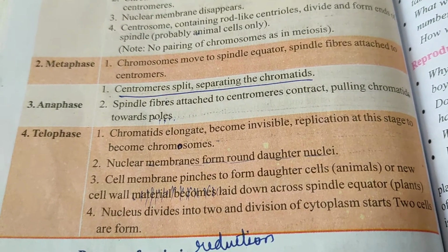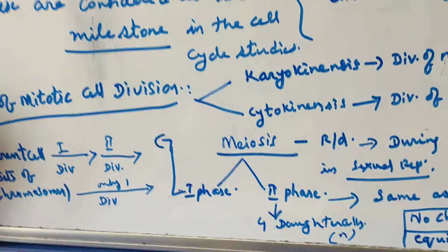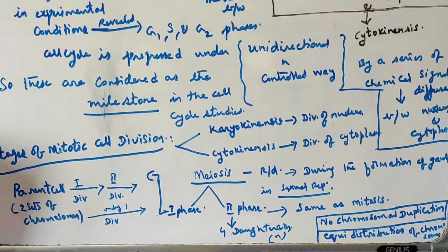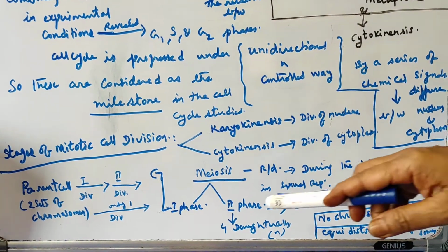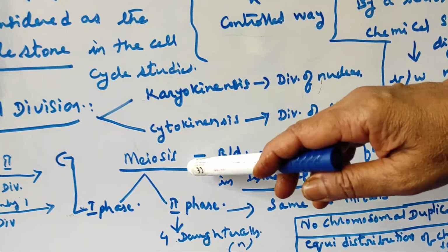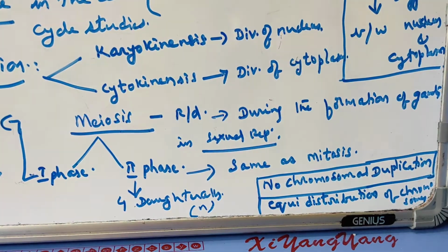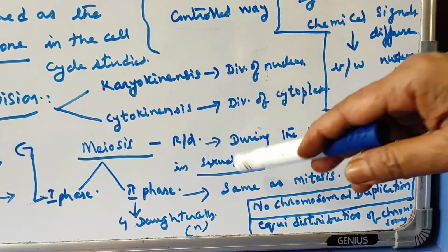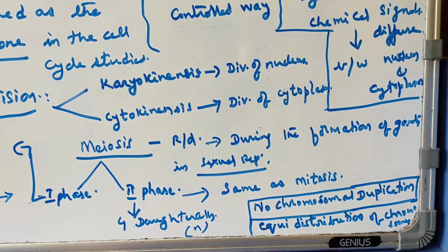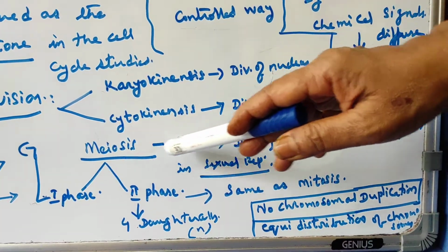I will discuss the remaining part now. Coming to meiosis, this is reduction division. Already we discussed this before. During the formation of gametes, meiosis takes place only during sexual reproduction. That's why it is reduction division.